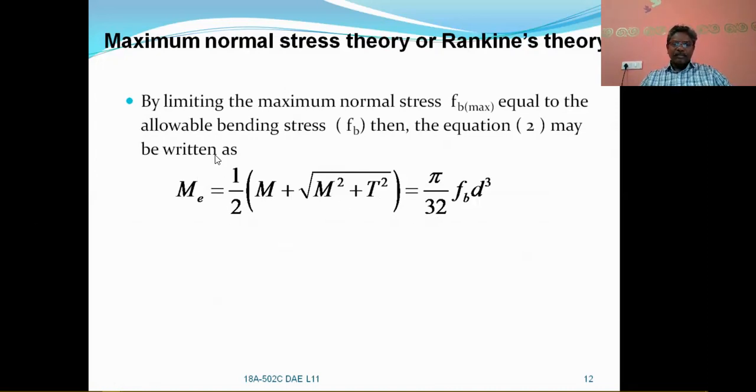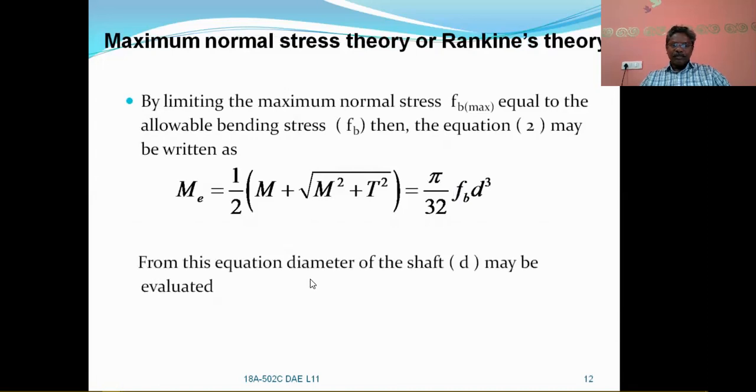So that means we are limiting the maximum normal stress to the allowable bending stress. That means FB maximum is replaced by FB1. So from this equation, the equivalent bending moment, we can evaluate the diameter of the shaft. From this equation, the diameter of the shaft may be evaluated.